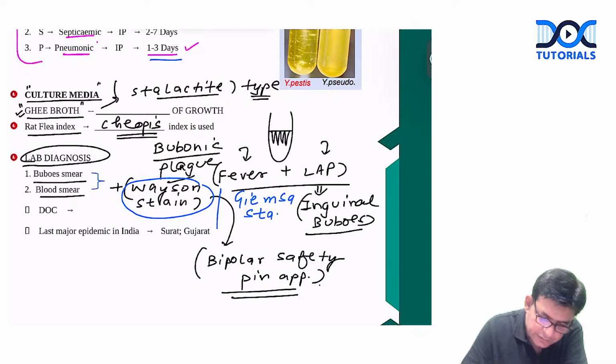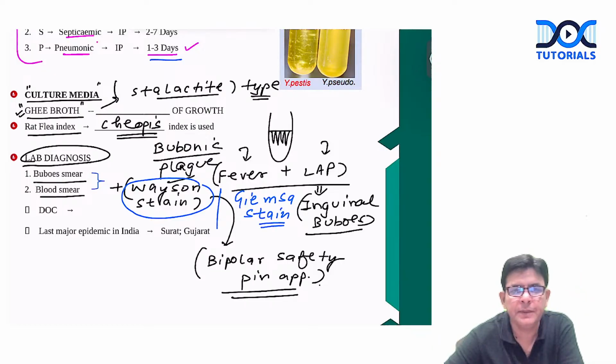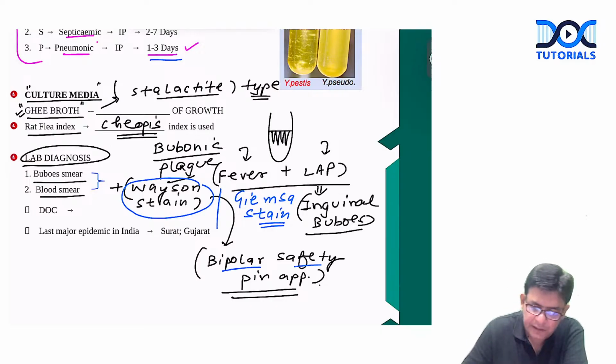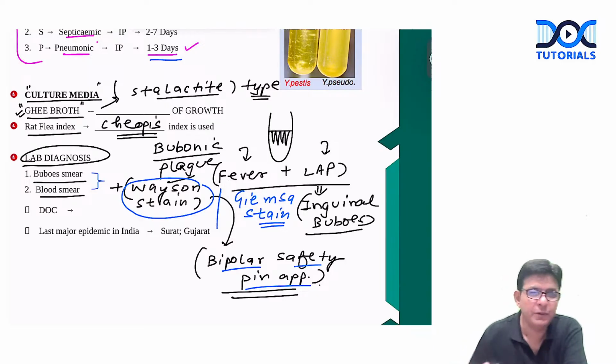Vasen stain and Giemsa stain are the two stains you can use to stain these particular smears. Which smears? One is the bubo aspirate and one is the blood smear. What you observe is a bipolar safety pin appearance.